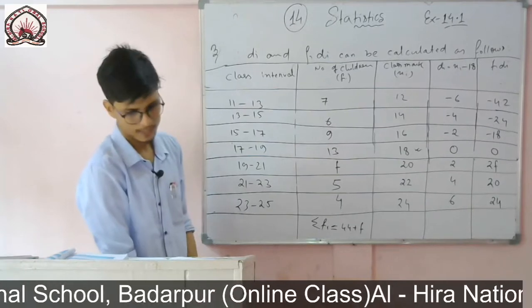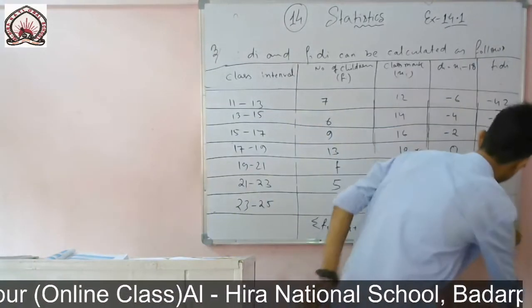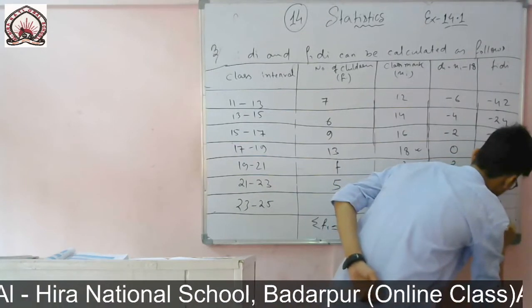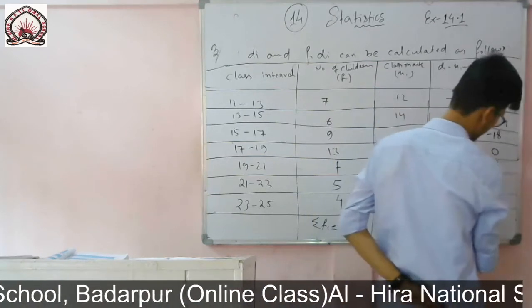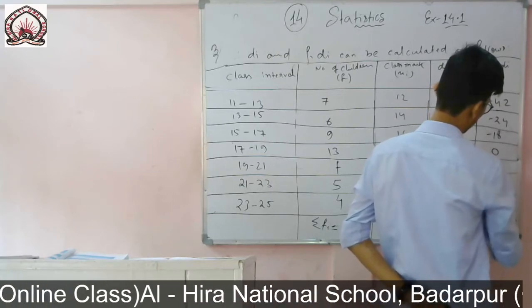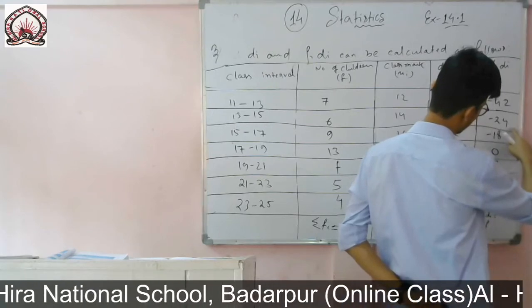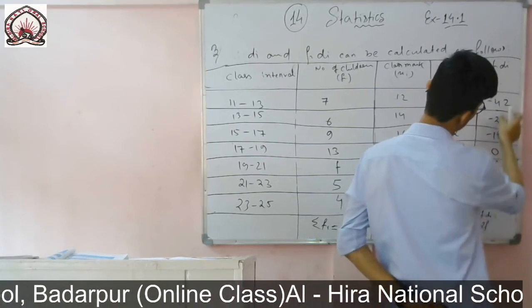And now I will find fi di. It will be twice f, it is there. So first of all I will write twice f minus or plus, later on we will see. I am writing it first. Then 4 into 0, and this 24 will cancel each other, then there is left 20 and there is left 42.